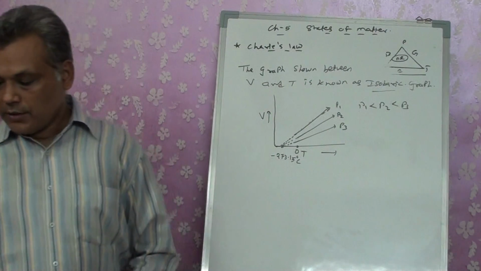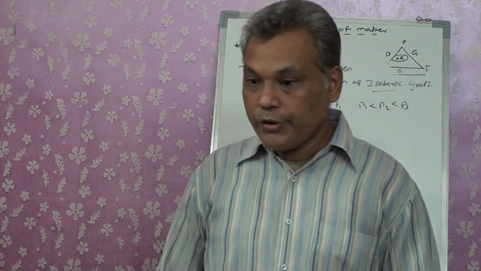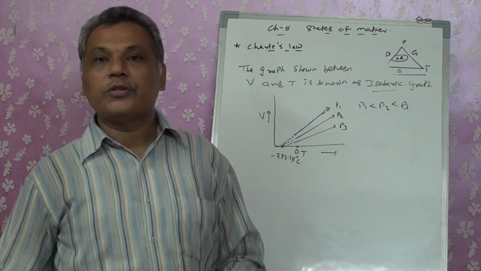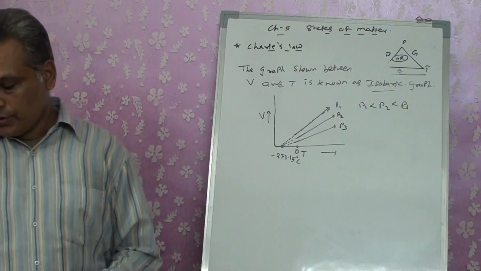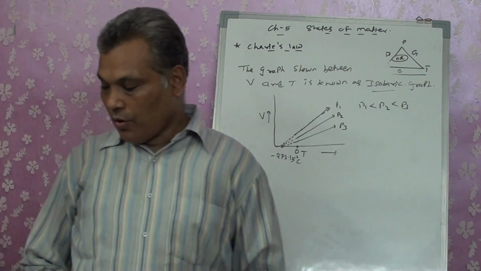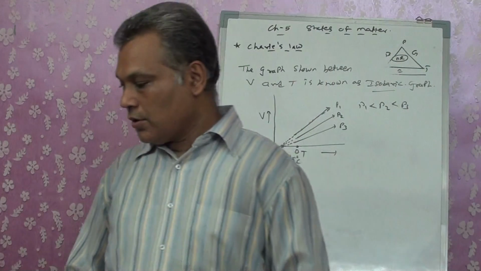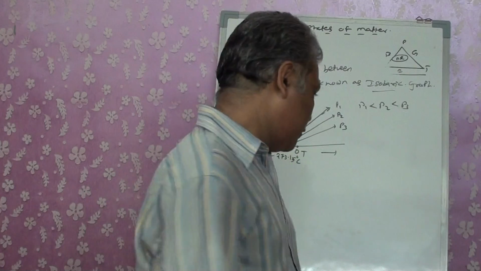So in fact, all the gases, whatever we are going to have, they are going to liquefy before this temperature, because at that temperature the volume is going to become 0 for the gases, right? So all the gases obey Charles' law at very low pressure and high temperature.